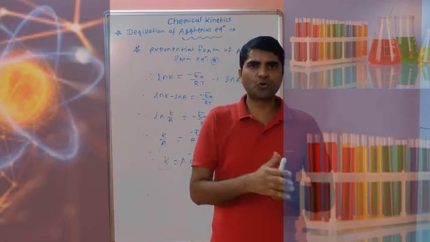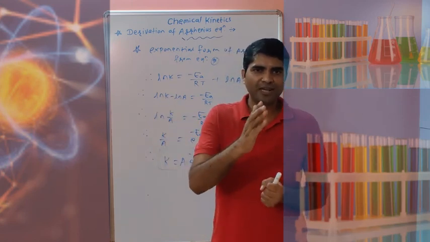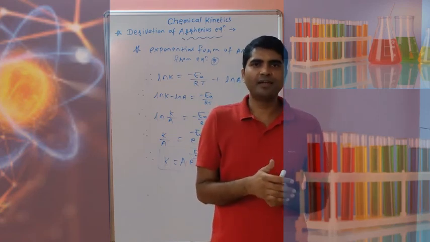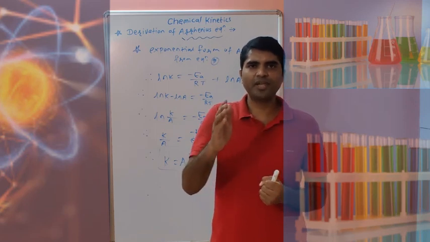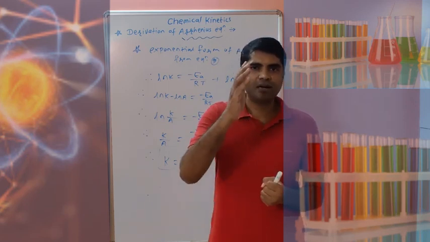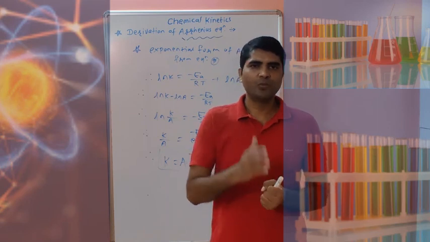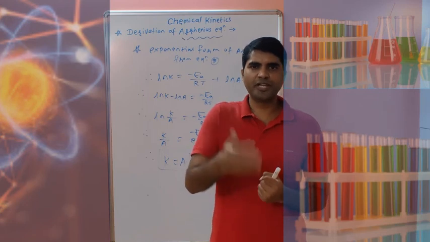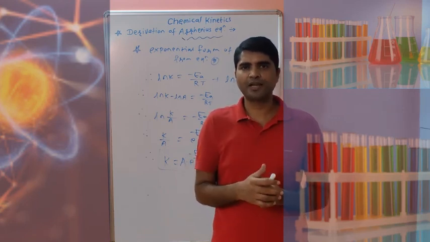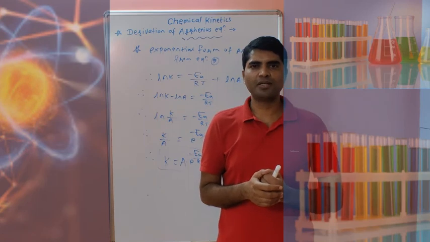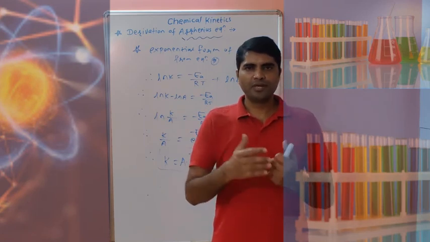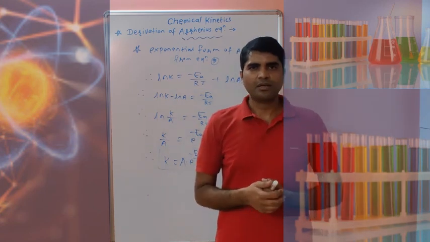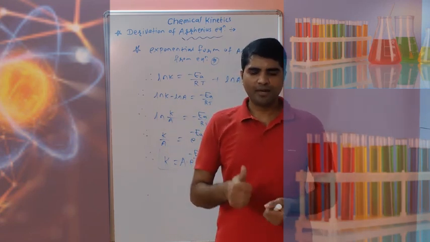That is the van't Hoff isochore, and instead of ln Kc, where Kc is the equilibrium constant, we write ln k. So d ln k upon dt is equal to Ea upon RT square. That is the differential form of the Arrhenius equation. Once you get the differential form, to remove the derivative, take integration, and you will get the exponential form of the Arrhenius equation. So this way remember the steps and derive this derivation. So thanks to all of you, and have a nice day.